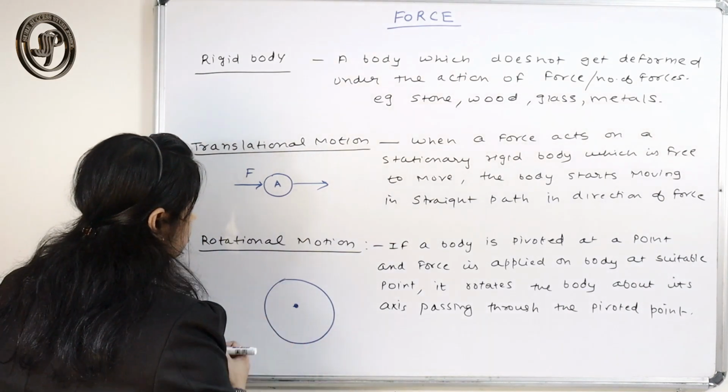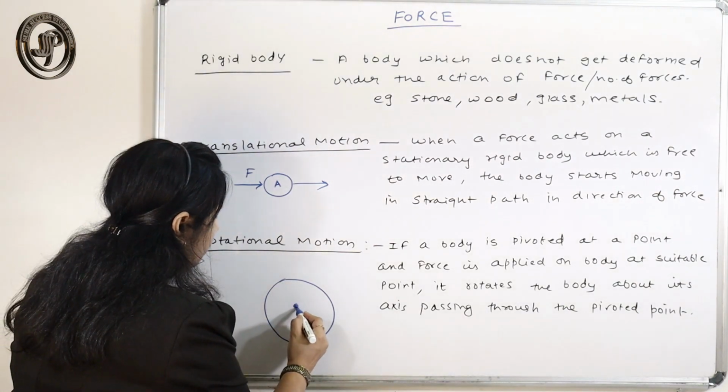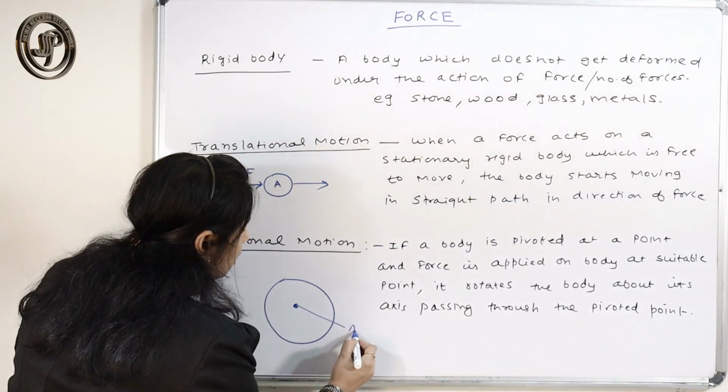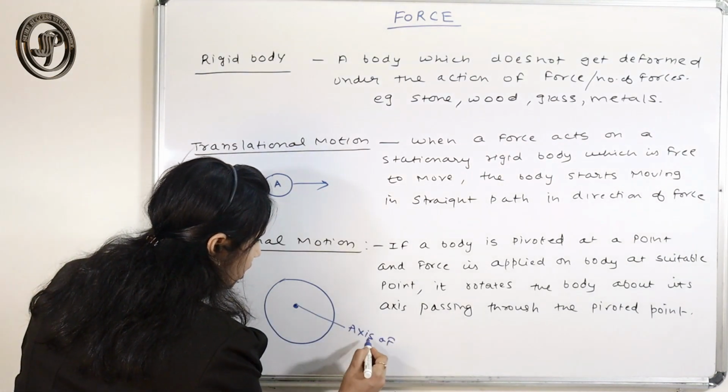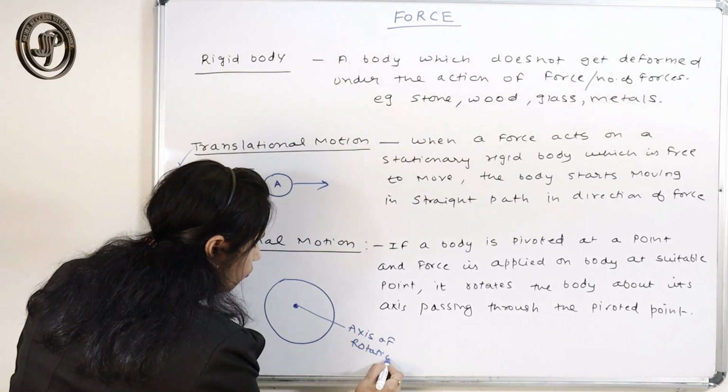So suppose this is the body, and this is the pivoted point, meaning the axis of rotation.